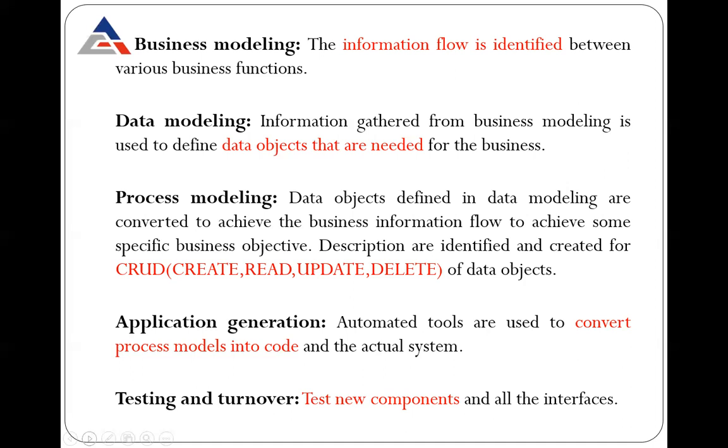Then comes the application generation. In the waterfall model, there was the implementation phase, but in the RAD model, there is application generation phase. In this application generation phase, the tools are used to convert process models into the code and the actual system. That is the implementation. Last is the testing and turnover, testing all the new components by using different type of testing technique that depends upon the requirement.